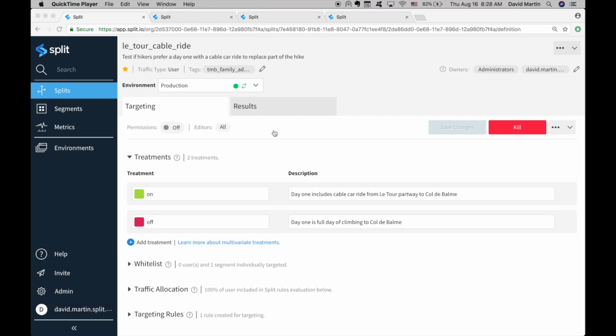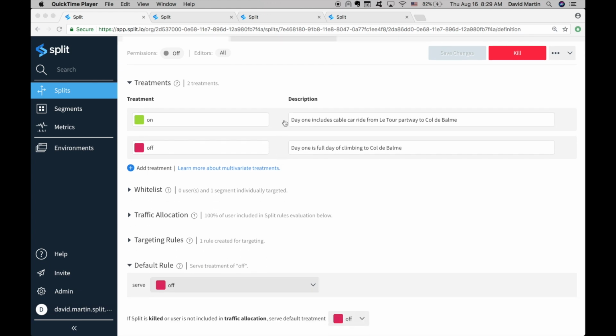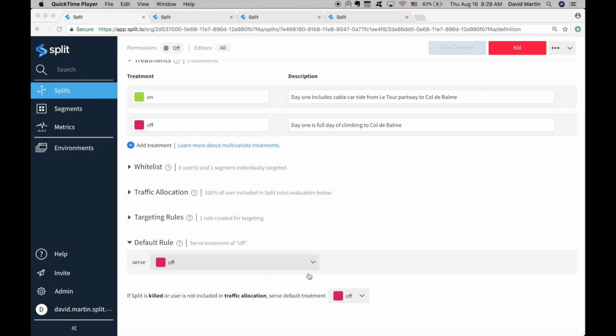To test if my new hiking itinerary for families is a good idea, I've created a new split, the Latour cable car ride. I test if hikers prefer a day one with a cable car ride to replace part of the hike. This description helps me remember what the split was for later. When I look below, in the treatments, the on treatment is to present the cable car ride, and the off treatment is to go with the existing itinerary. Most split users will want to start out dark, so the default rule right now is off.